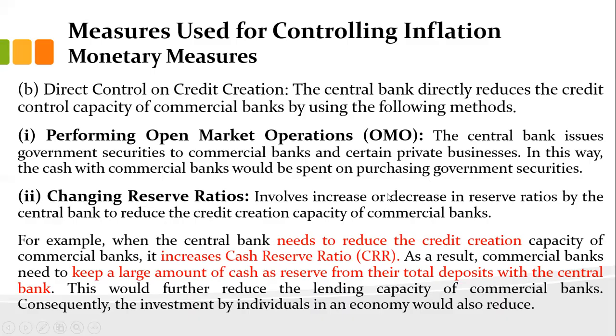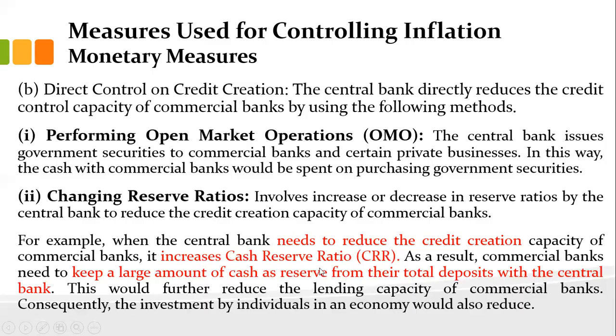As I told you, commercial banks need to keep a certain portion of cash with the RBI as a reserve. The RBI will increase that amount, and it will reduce the credit capacity of commercial banks. For example, when a central bank needs to reduce the credit creation capacity of commercial banks, it will increase the cash reserve ratio.